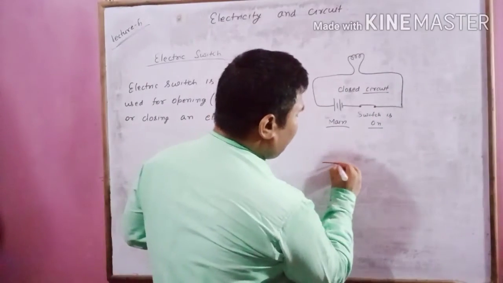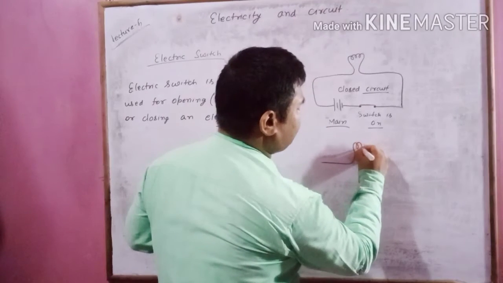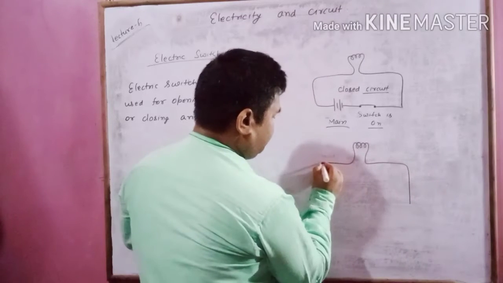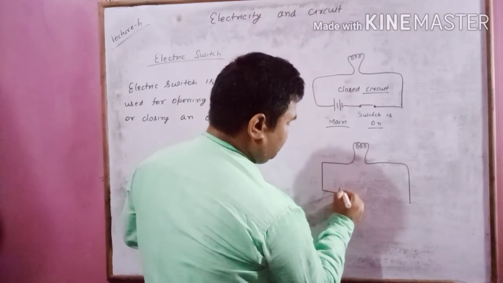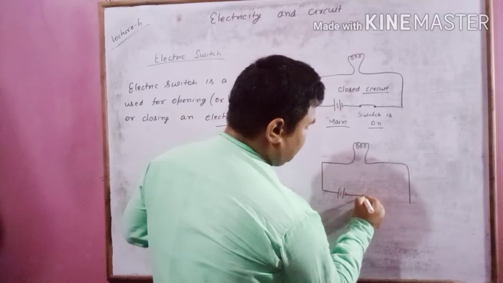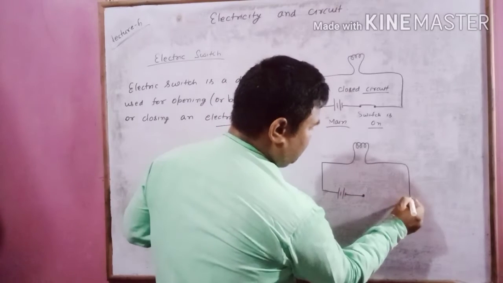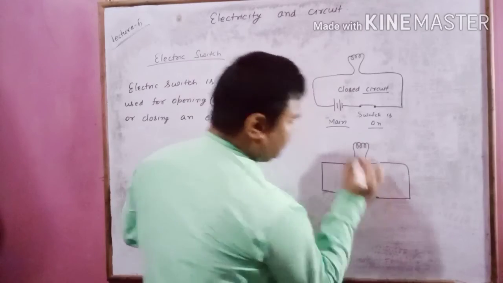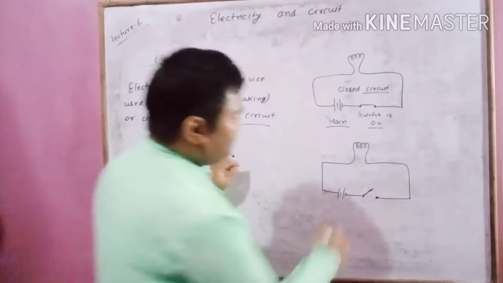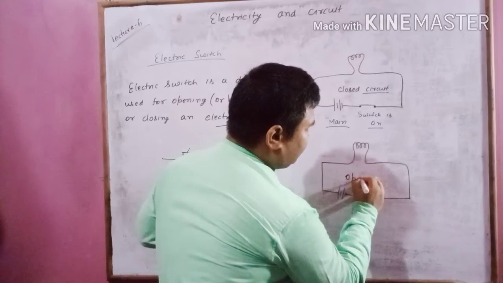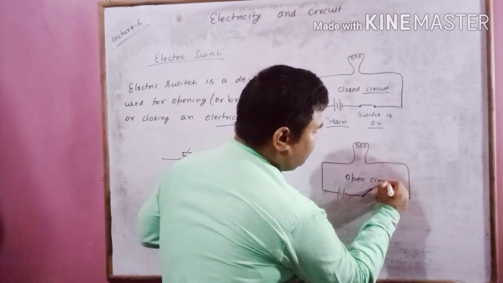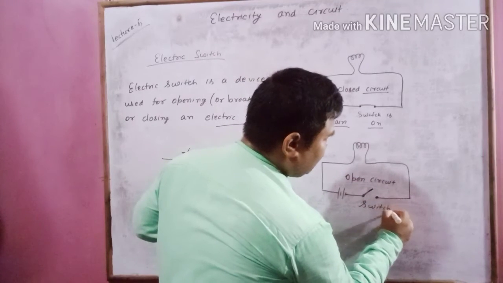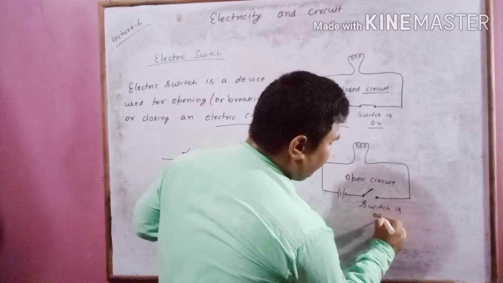Now if I draw one more diagram like this, and the switch is like this, this is an open circuit, and here the switch is off.